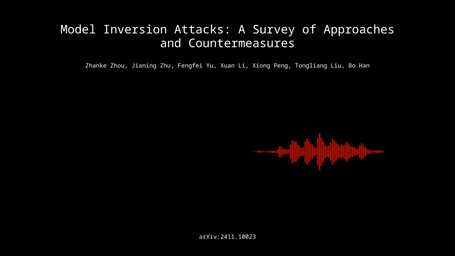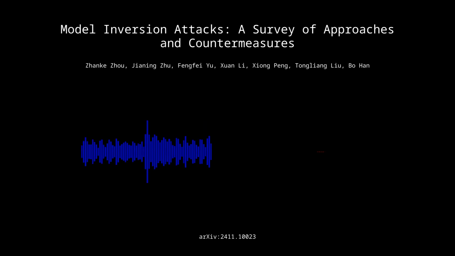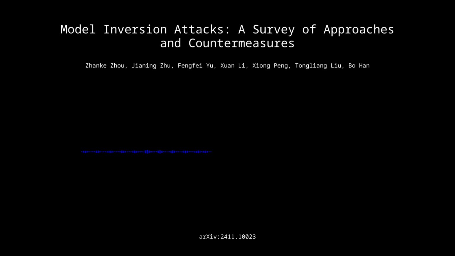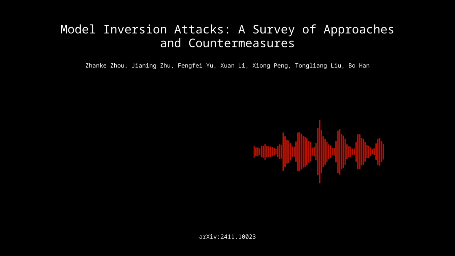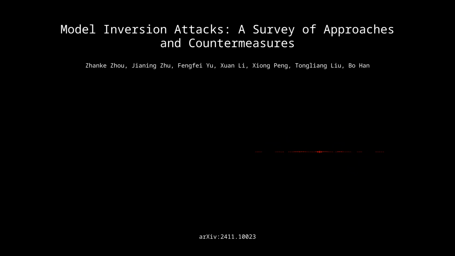So the paper starts off with some formal definitions of MIAs and supervised machine learning. What do they say about that? Well, it establishes that MIAs operate in the context of supervised learning, where a model learns to map input data to output labels. But the attack aims to reverse this process, using the trained model to infer sensitive information about the original training data. It's kind of like trying to figure out the ingredients of a secret recipe just by tasting the final dish. Precisely.